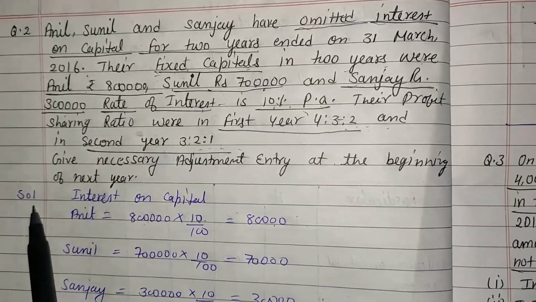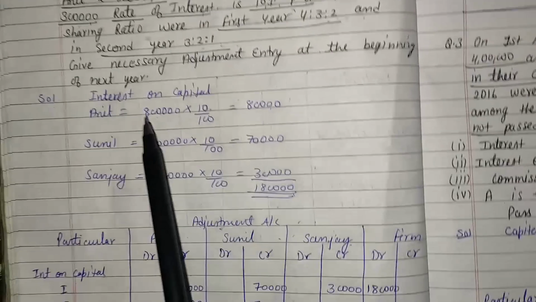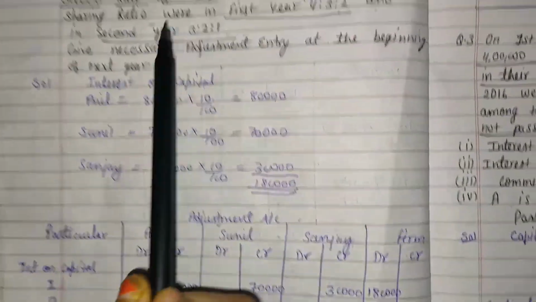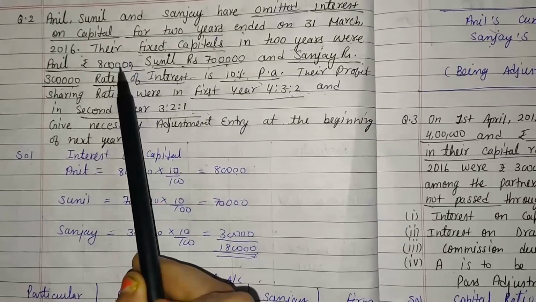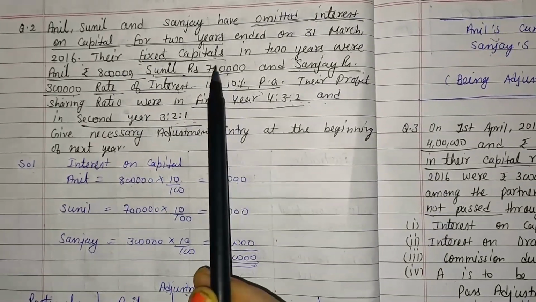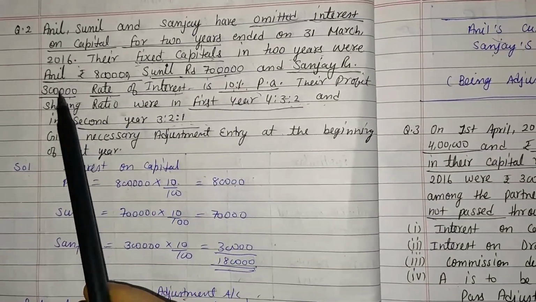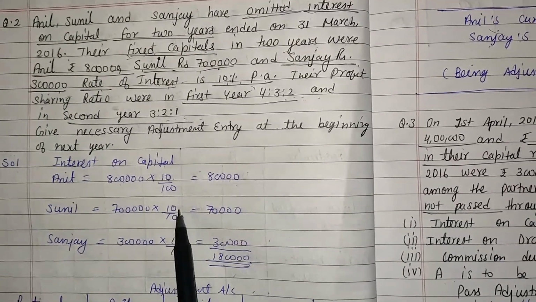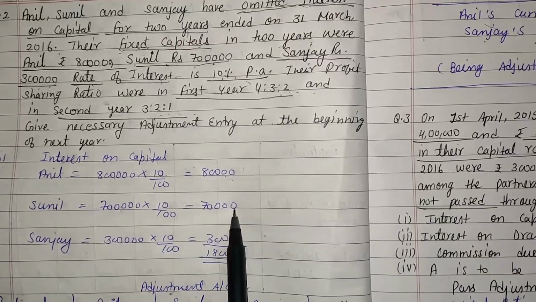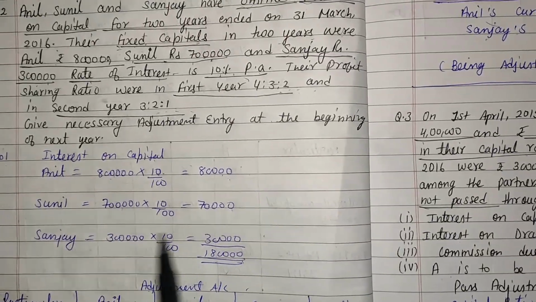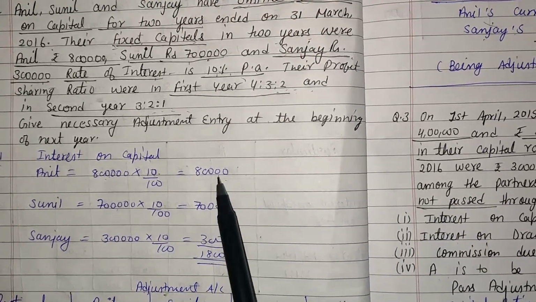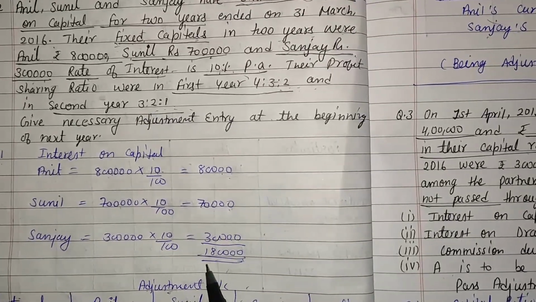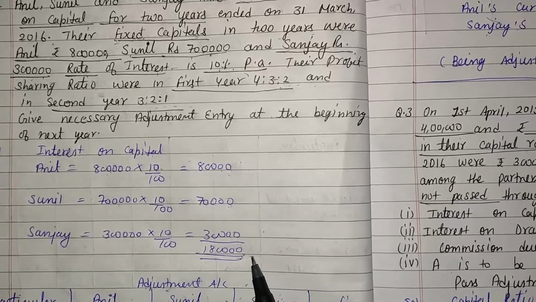According to the solution, step 1, we have to calculate interest on capital, that is 10% of 8 lakh, 10% of 7 lakh and 10% of 3 lakh. 10% of 8 lakh is 80,000, 10% of 7 lakh is 70,000, and 10% of 3 lakh is 30,000. Sum of all these, 80,000 plus 70,000 plus 30,000, total is 1,80,000.